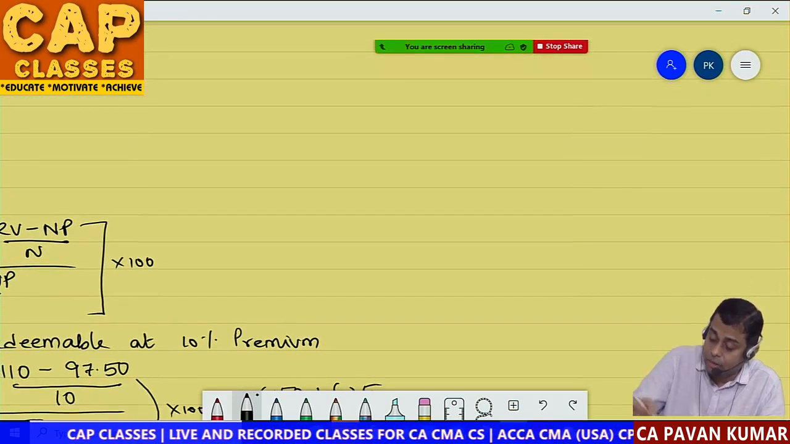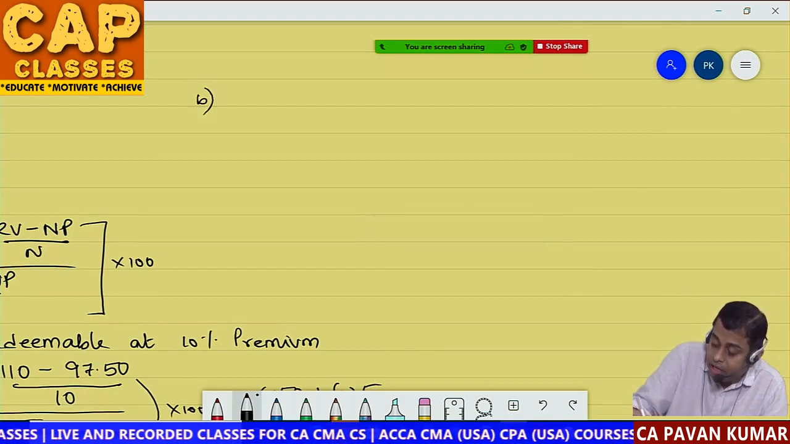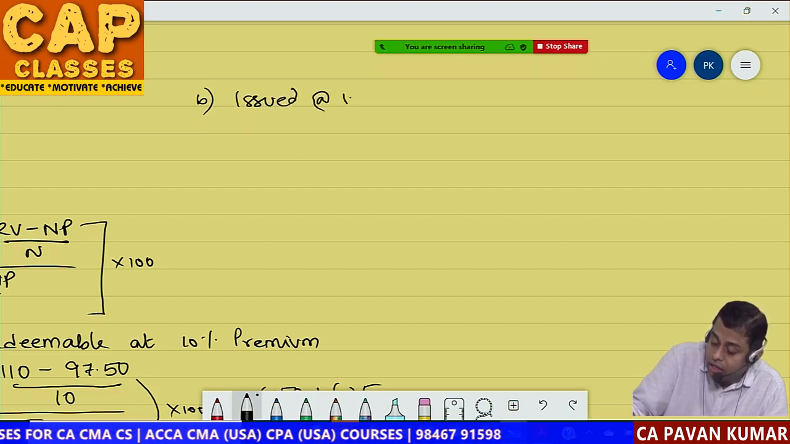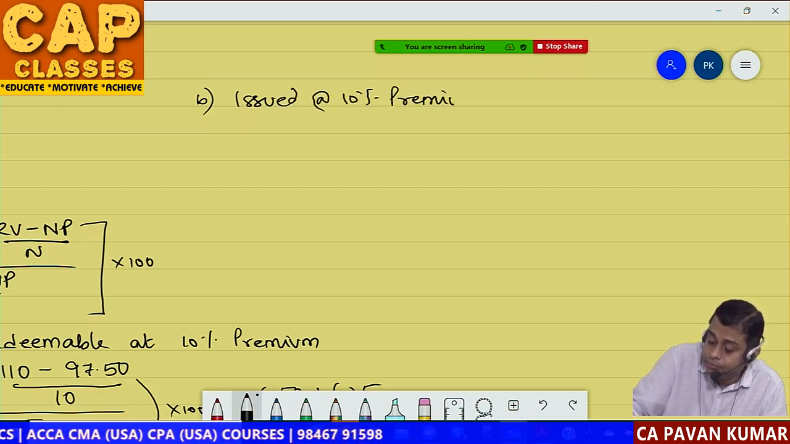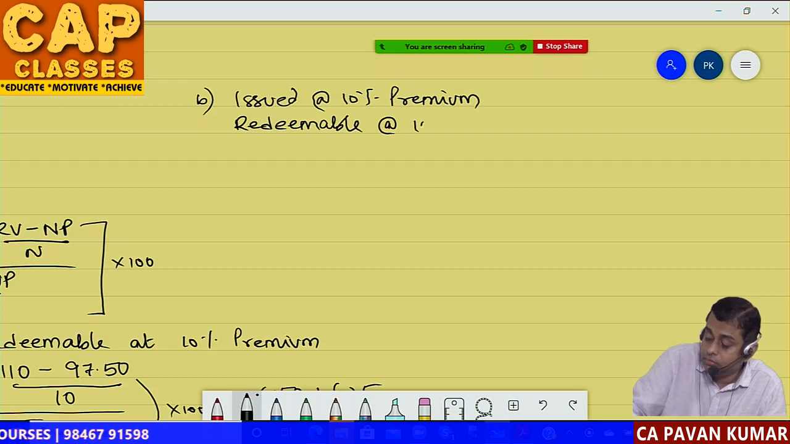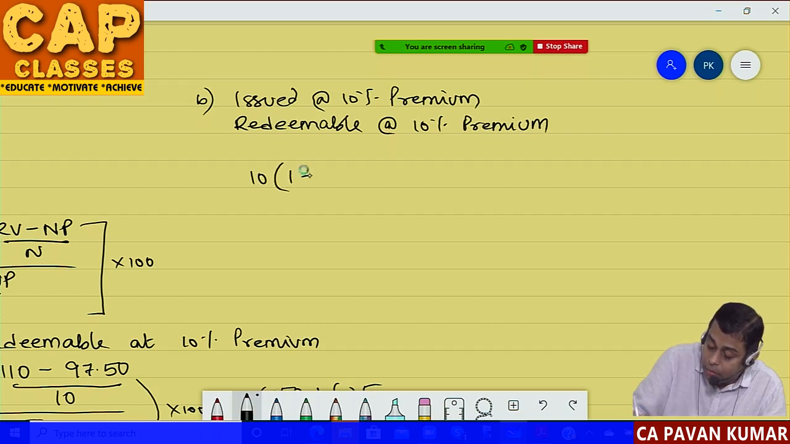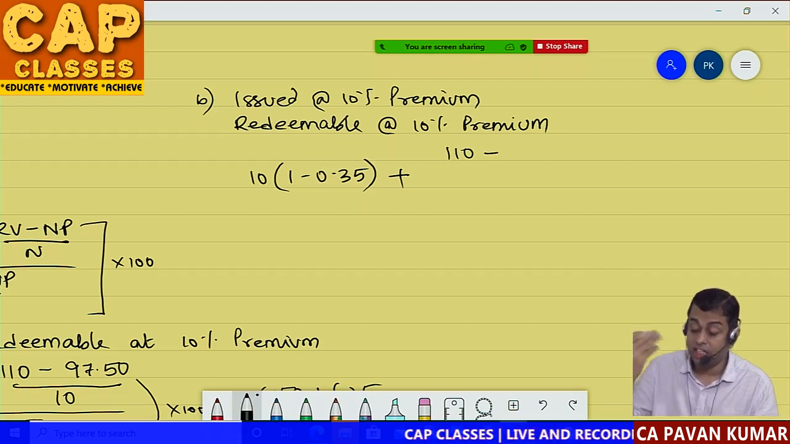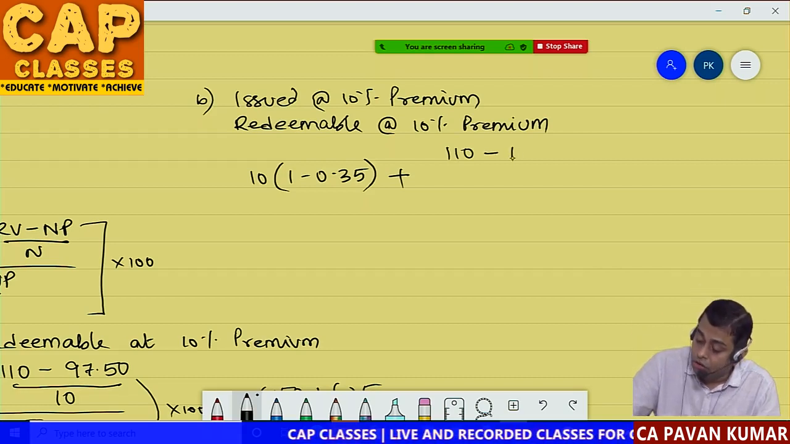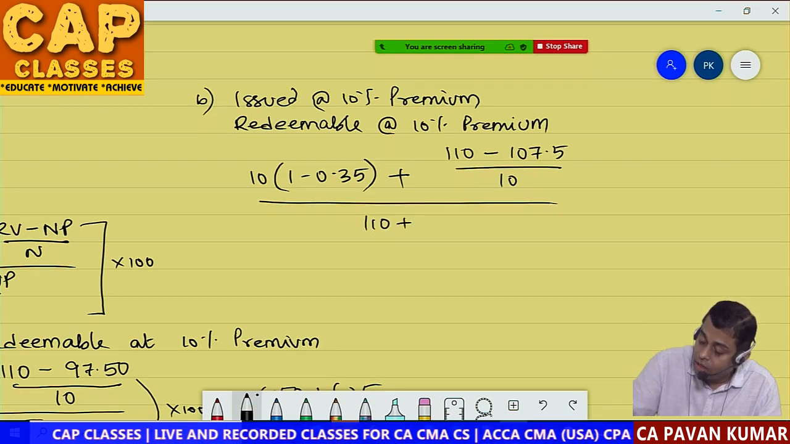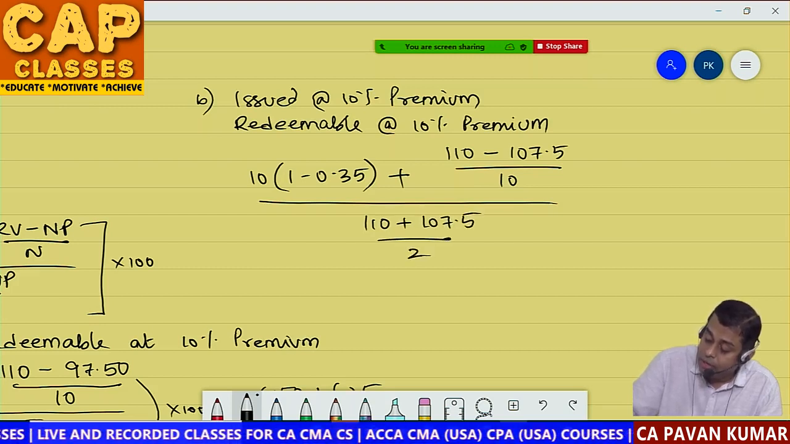Next situation is B. Issued at 10% premium, redeemable at 10% premium. So what are the calculations? Tell me. 10 into 1 minus 0.35 plus what is redemption value? 110 minus what is issue price? 110 minus 2.5, so 107.5, divided by 10, whole divided by 110 plus 107.5 divided by 2, into 100.